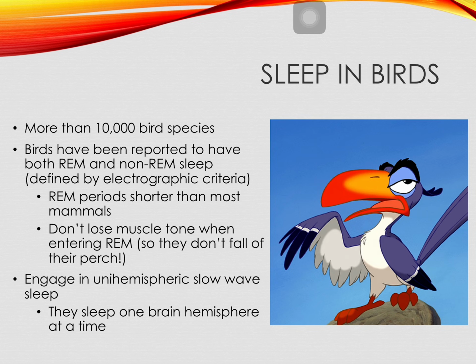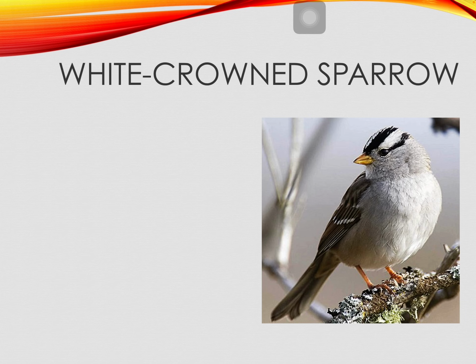So why might they engage in this? Well, if you're flying for days and days at a time, you still need to sleep. And if you're flying and both of your hemispheres are engaged in slow wave sleep, then you're going to fall out of the sky. So being able to sleep one hemisphere at a time allows the bird to engage in flight while also sleeping. Now, the white-crowned sparrow is very interesting.